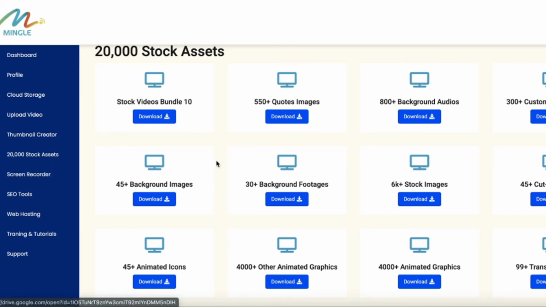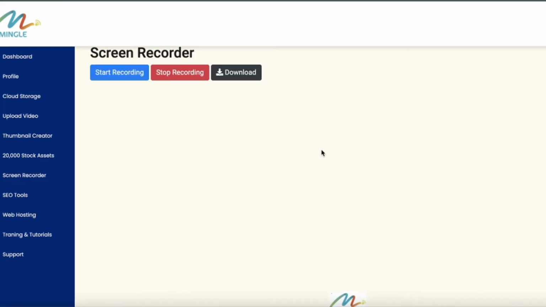You can download the bundle, you will get a zip file, and you can unzip that file and get all the assets on your computer. This is not a big deal, you can download anytime. Now come to the next part, which is the screen recorder. This is an ordinary screen recorder, just like OBS or the recorder in any video editor. I am not explaining this, because if I explain all the modules here, the video will be very long.